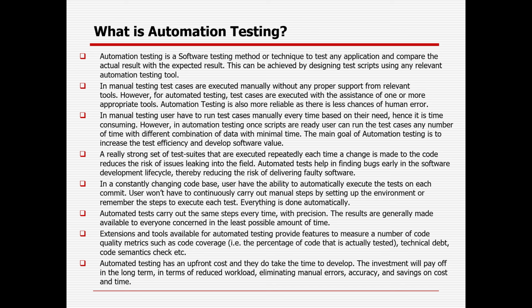The main goal of automation testing is to increase test efficiency and develop software value. A really strong set of test suites that are executed repeatedly each time a change is made to the code reduces the risk of issues leaking into the field. Automated tests help in finding defects or bugs early in the software development lifecycle, thereby reducing the risk of delivering faulty software.